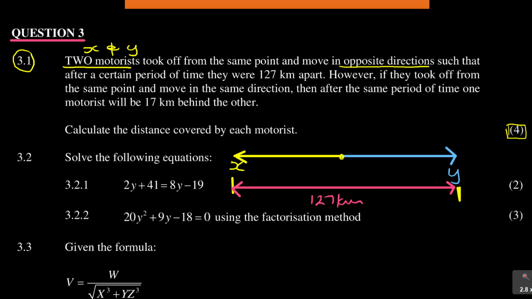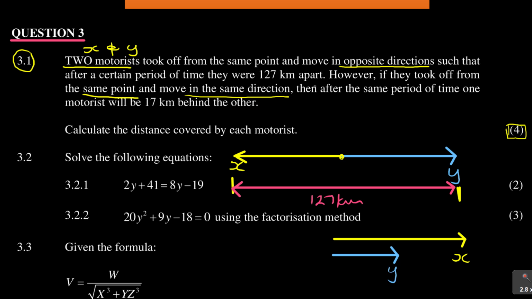And then the second statement now, if we read it, says, however, if they took off from the same point again and moved in the same direction. So how does this look now? This is the same way, but let's say they are moving in the same direction. So this is again motorist X, and moving in the same direction from the same point is motorist Y.